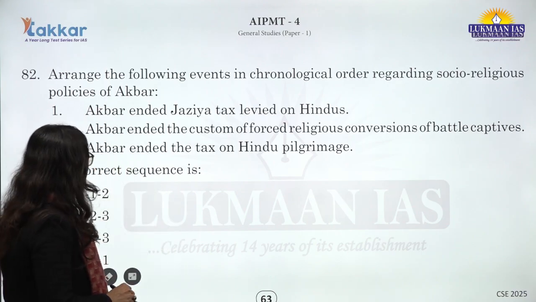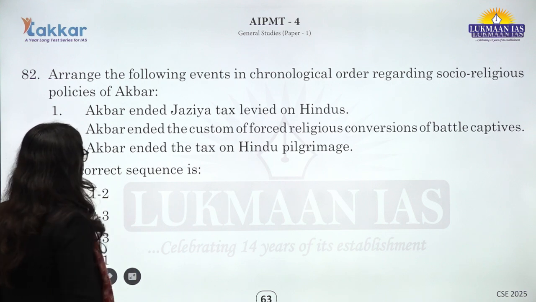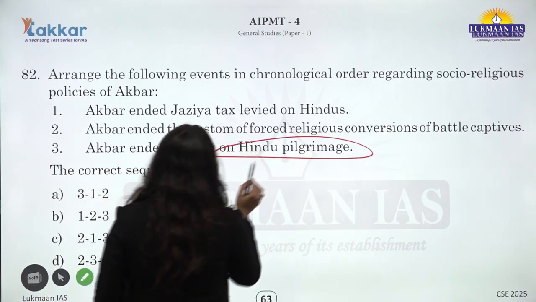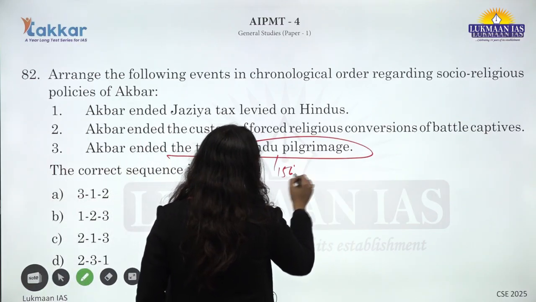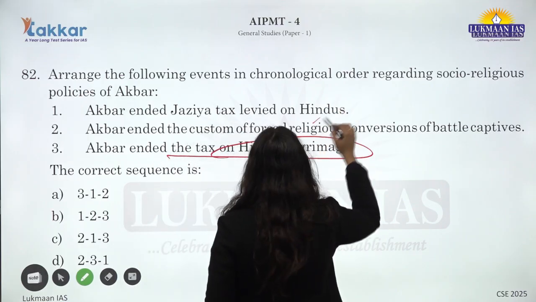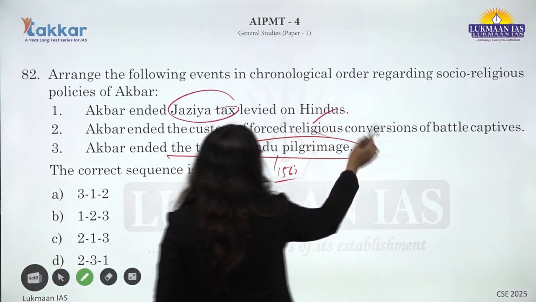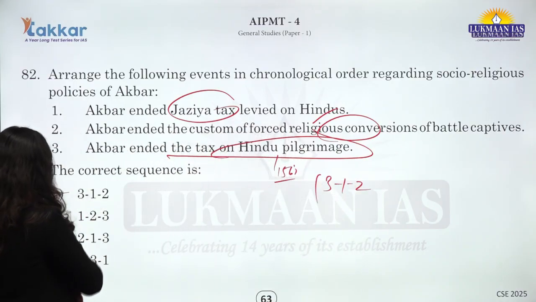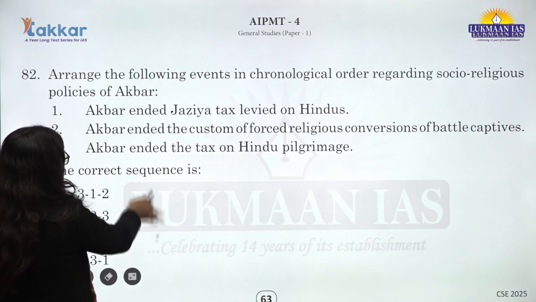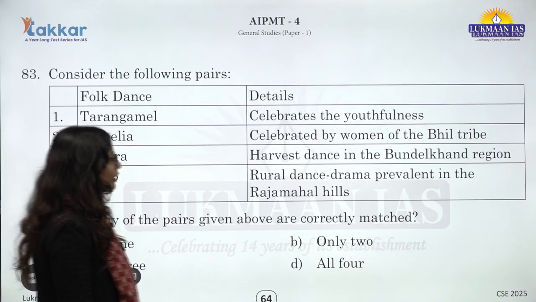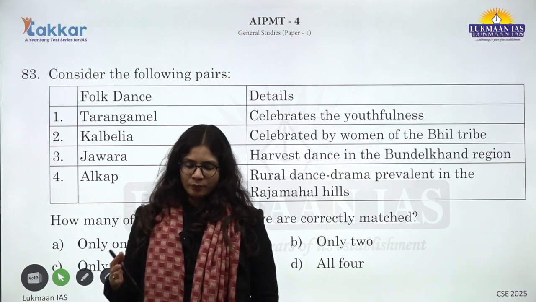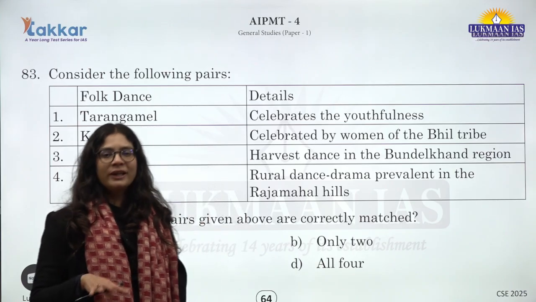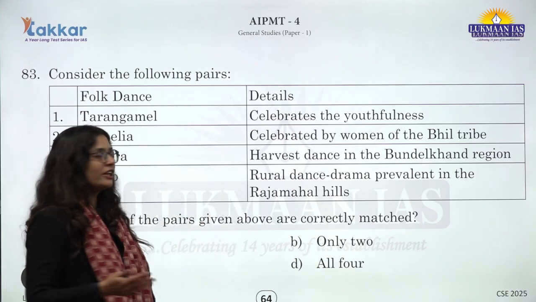If you see, the first thing that started in the period was the abolition of the tax on Hindu pilgrimage, around 1562. Then in 1563, the second thing that happened was the jizya tax abolition, and the third thing happened after. So 3, 1 and 2 will be the answer here, so option A. He is very famously known for all the major socio-economic and social religious policies during the period of Akbar, apart from the administrative policy that he took care of.